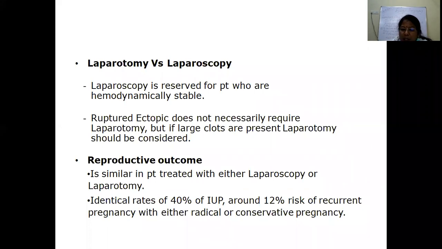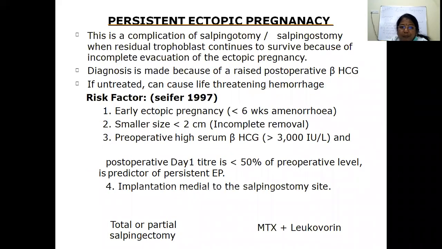Identical rates, 40% intrauterine pregnancies can happen. The most important is recurrence. After one ectopic, recurrence is 12%, whether radical or conservative treatment. If there are two ectopics, the recurrence is around 28 to 30%.